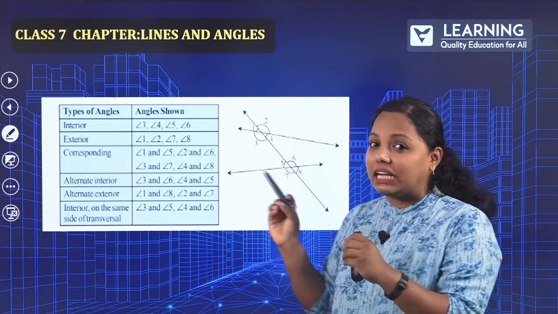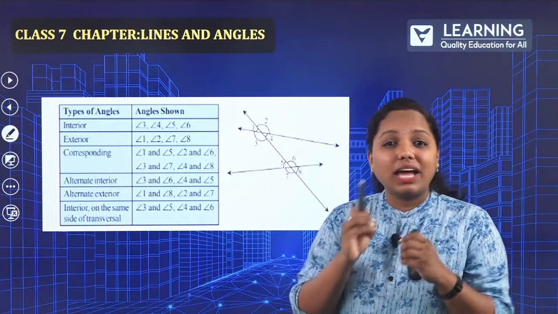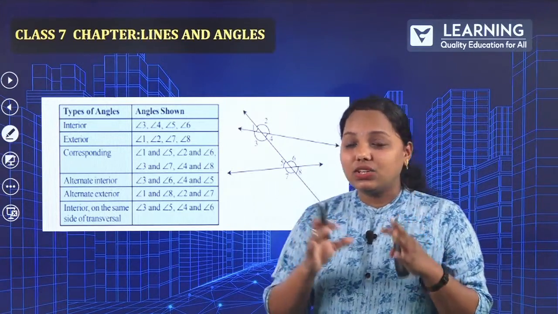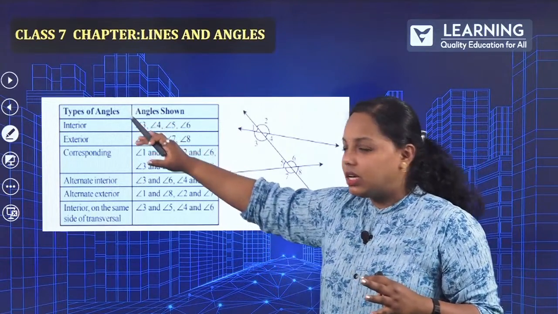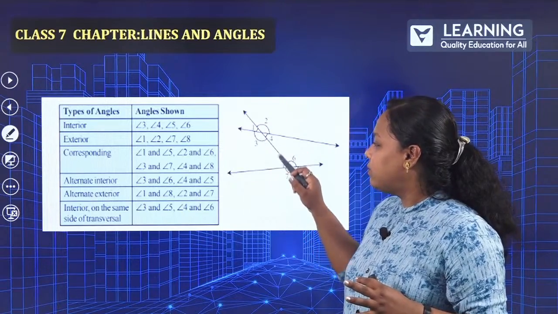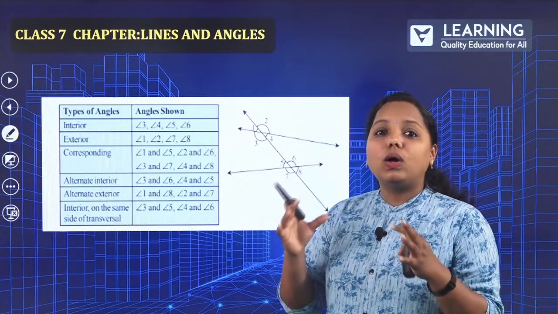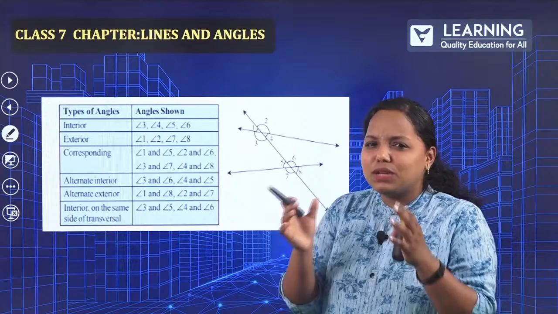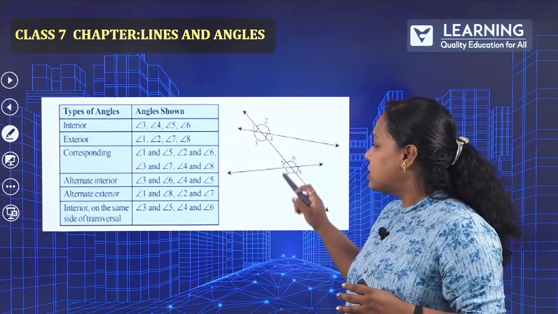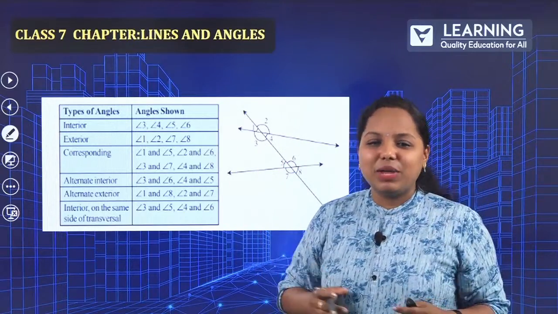So you have to pay attention because this is a very important concept; it is a combination of the entire chapter. Interior means inside, so 3, 4, 5, 6. All these are interior angles because they are coming inside. How about exterior? 1, 2, 7, 8 because they are coming outside.